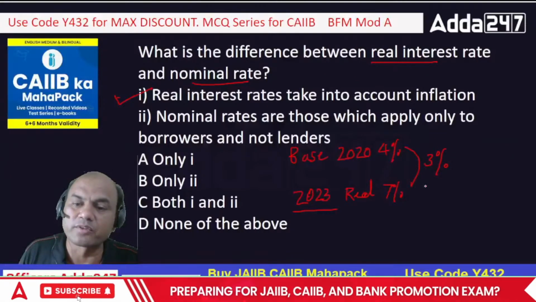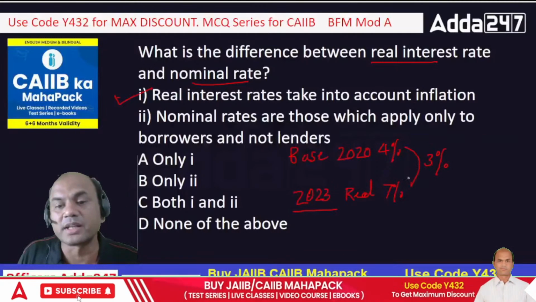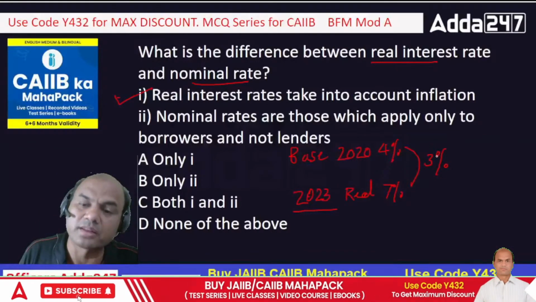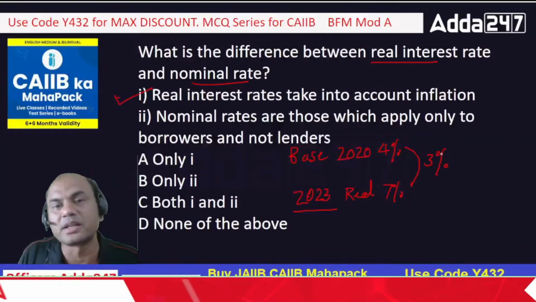So my real interest rate will be roughly 3%, because it takes into account the inflation part, meaning what has been increased. I'll consider this 3% as a major component.